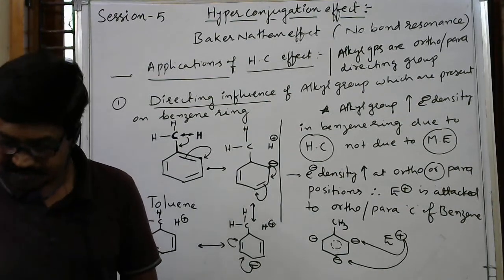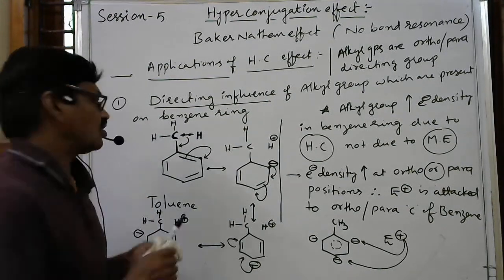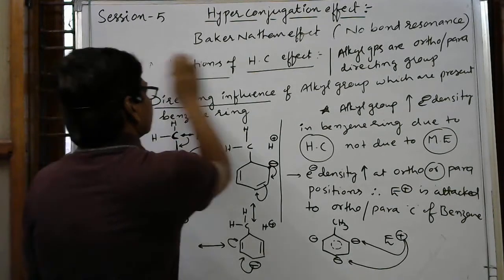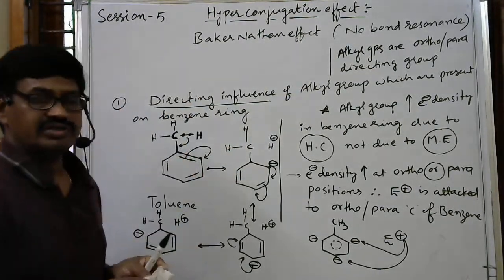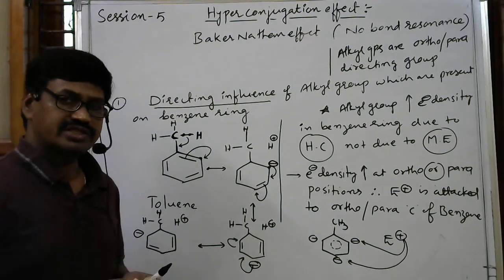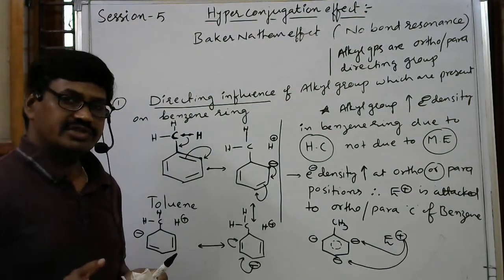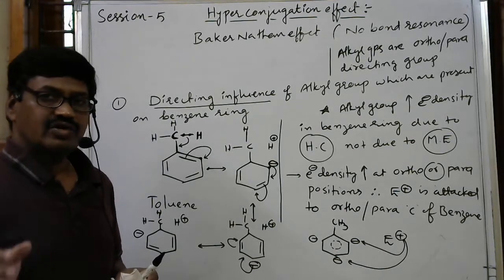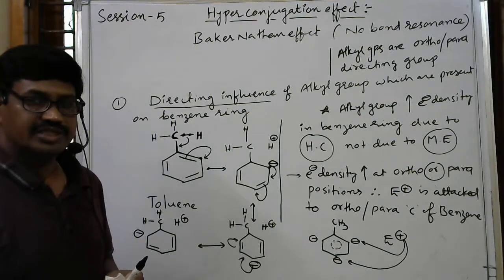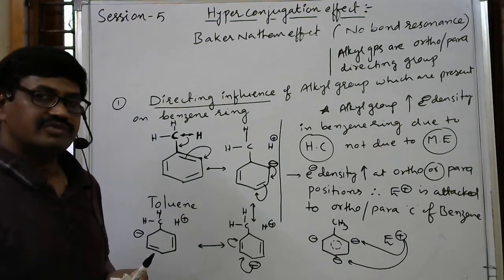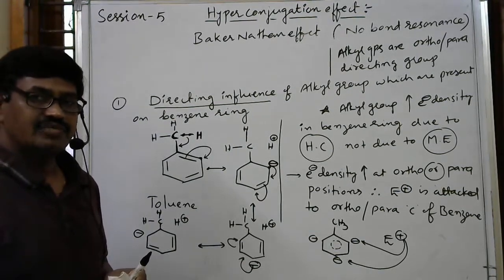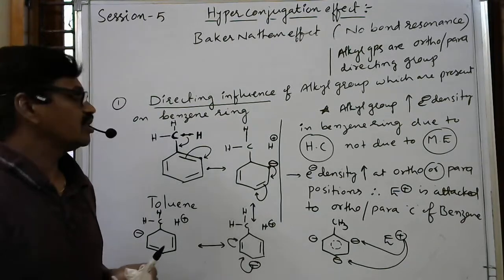Then the second application is the shortening of the carbon-carbon single bond. Just now I discussed that whenever a carbon-carbon single bond is present adjacent to a double bond, the bond length becomes somewhat less than the single bond length, which is 154 picometers.